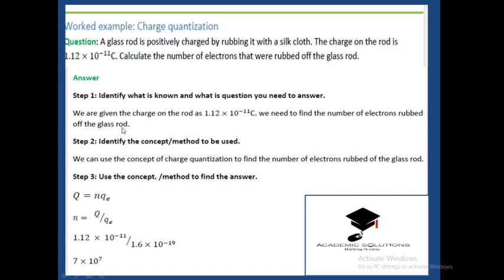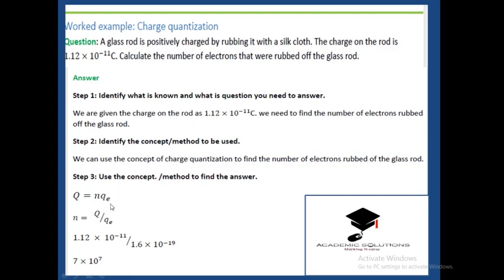Rod. Simply put, when it came into contact, there was some transfer of electrons from the glass rod. So that is what we need to identify. Step 2, let's identify the concept or the method. We can use the concept of charge quantization to find the number of electrons which was rubbed off.